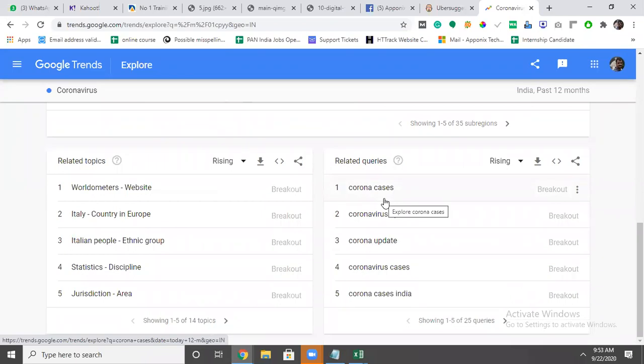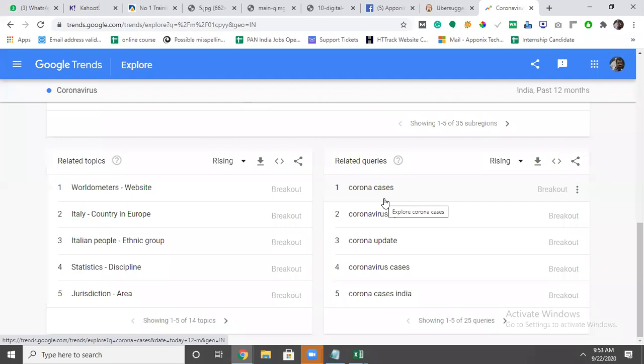Without research, without trends, we can't do anything in digital marketing. First, we have to do research about the market. Then only we should do something in digital marketing. Without that, it is not possible. And here there is no need to depend on anybody, a lot of tools are available. You can do the research yourself and take the decision. But it was not possible in the traditional market. You had to depend on somebody to find out the trend, to find out some information.